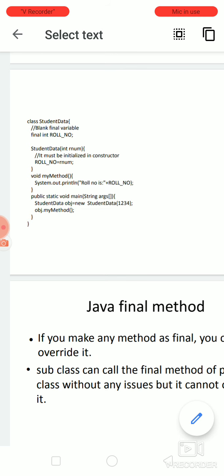Now another method is written, and you are creating an object, new StudentData(1234). Now 1234 will be mapped to the int rNum, and rollNumber will be 123, and rollNumber is declared as final. So 123 is the value of the roll number which cannot be changed later. So this is a program showing how you can initialize a variable and make it final. This you can do only through a constructor.